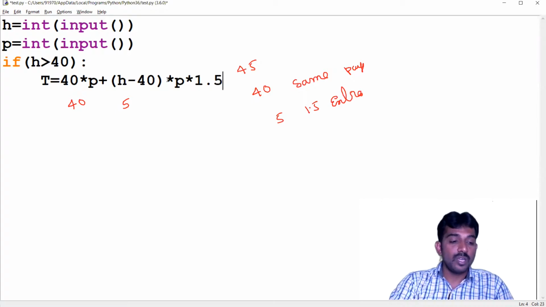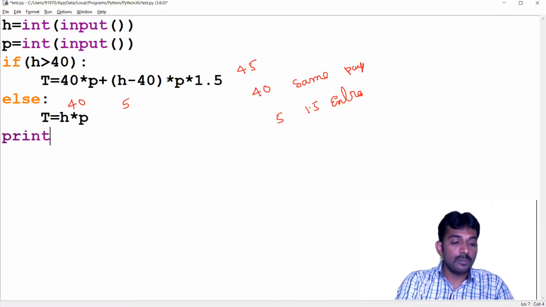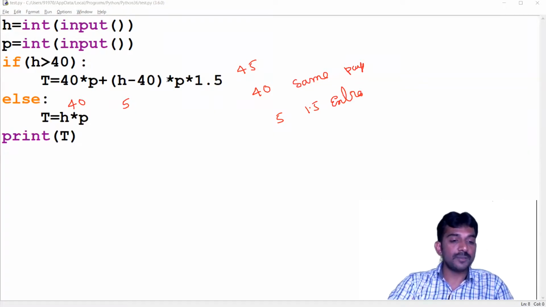Else, which means it is less than that, simply total equal to H into P. Sorry, small p. H into P. Print total. Now see what the output is here.